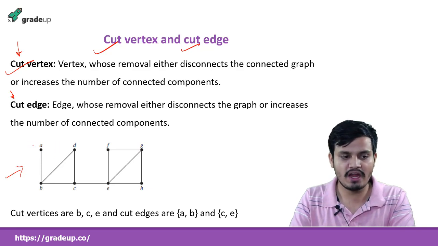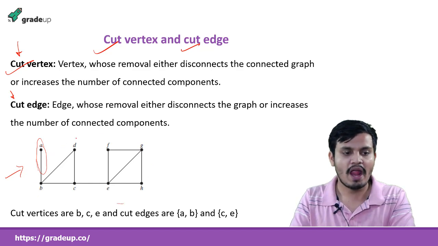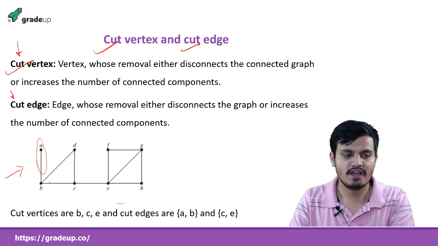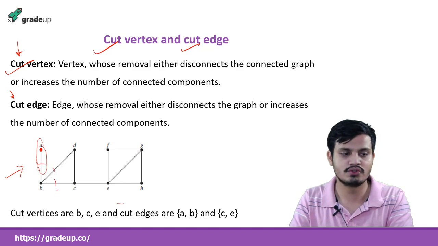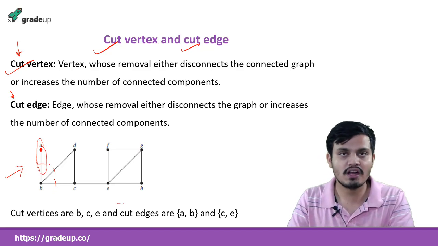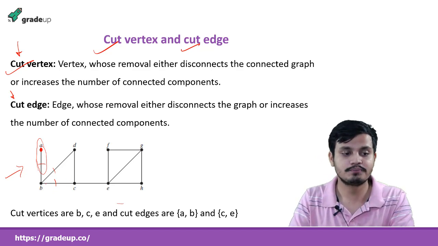If I remove A, then all this will be removed, and our G will be only this portion where I am marking A, and it is connected, so A cannot be a cut vertex. If I remove B, what will happen? A will remain here, and these edges are removed. When we remove a vertex, we also remove its associated edges.